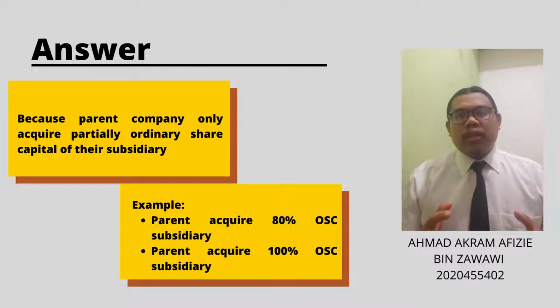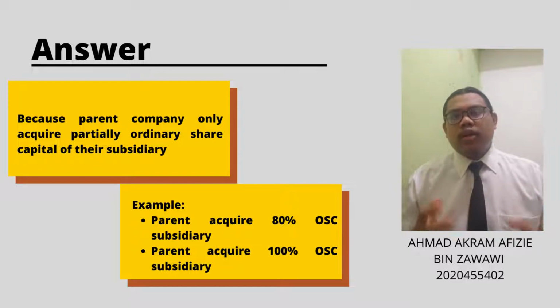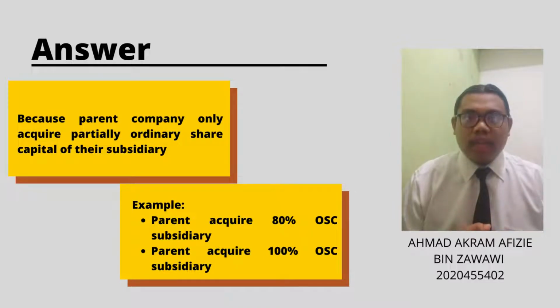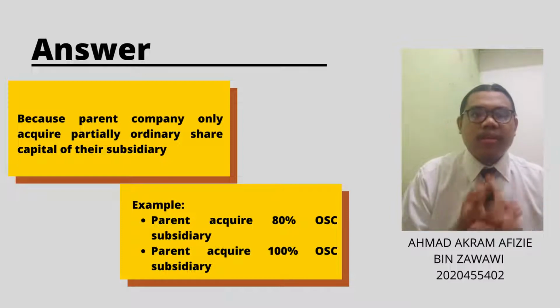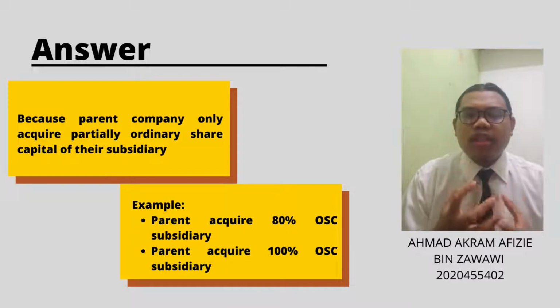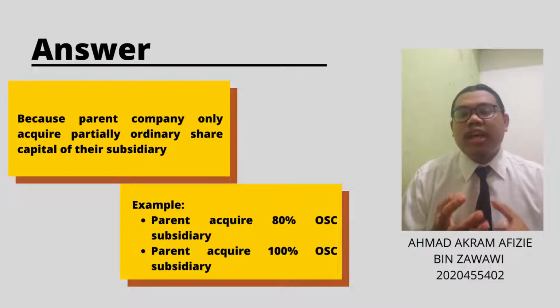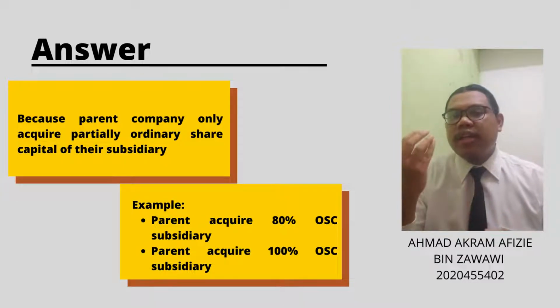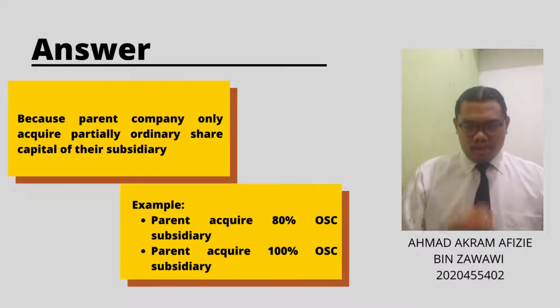For the answer to question 2, it is because the parent company of the subsidiary only acquires partially the ordinary share capital of their subsidiary. So because of that, the subsidiary retained profit needs to be apportioned into the parent, which is in group retained profit, and another portion will be transferred into non-controlling interest.